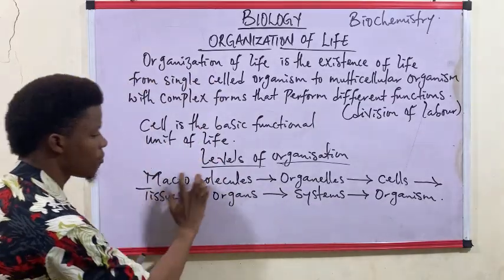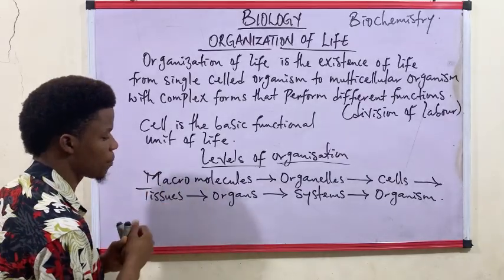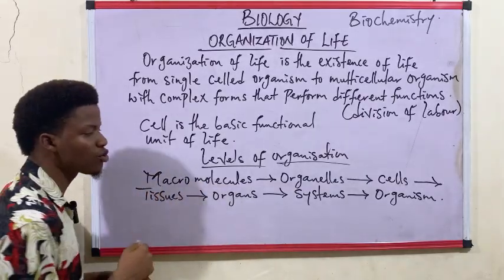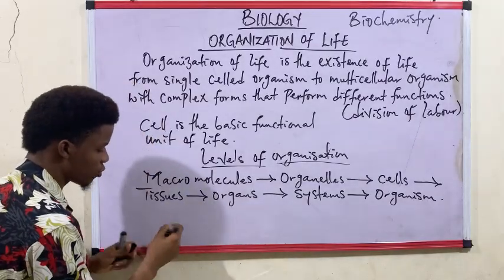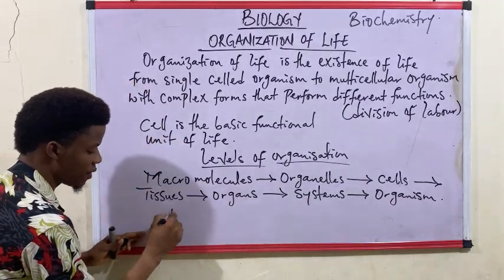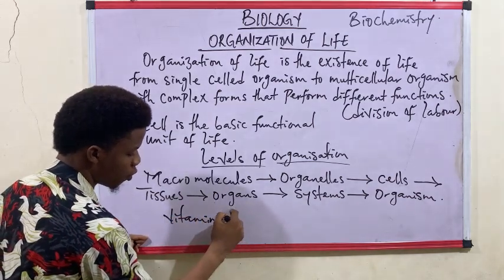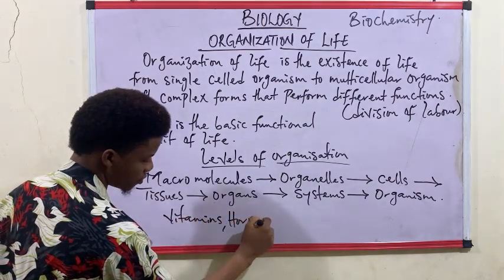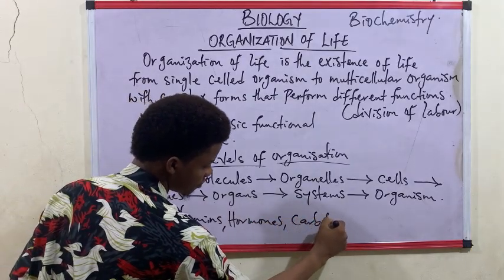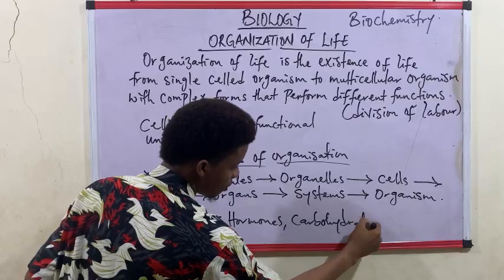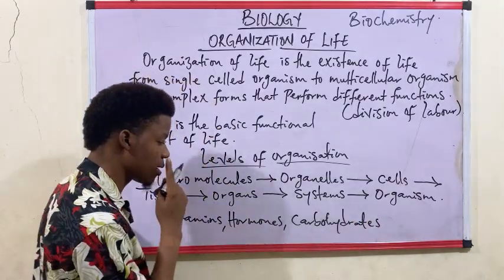Now, what are examples of macromolecules? What are examples of chemical compounds that fall under the macromolecule level of organization? There are several examples. We have the vitamins, we have the hormones, we have the carbohydrates. Meanwhile, I have dropped a video on carbohydrates, so please do check out that video.